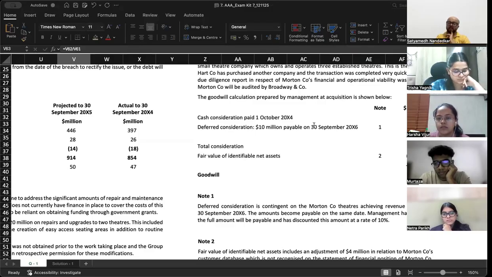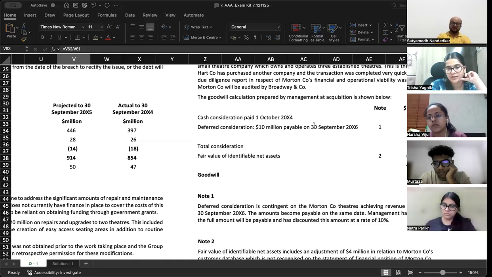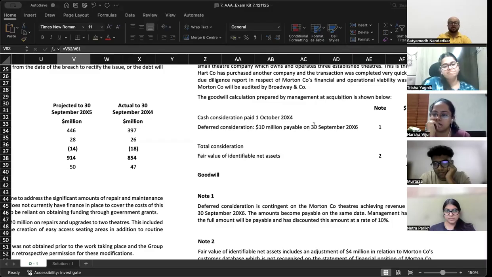For deferred consideration, what can you do? We can recalculate the present value of 8.3 to confirm whether it is arithmetically correct or not. Okay. What assumptions were used in that calculation when you determined 10 million? Plus, how was the discount rate finalized? Okay, next.